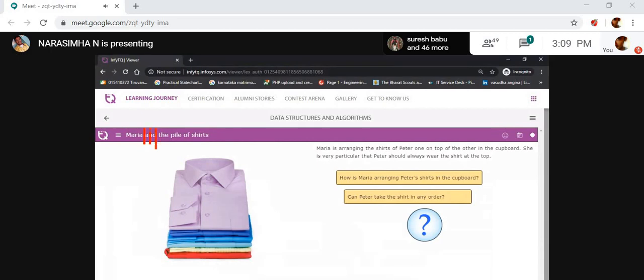LIFO means last in, first out. You are inserting data, right? Whatever data you insert last, you can get that last data out first. For example, you are arranging shirts in a particular order in a cupboard. The last shirt you insert is the one you pick out. So that is like the stack data structure.